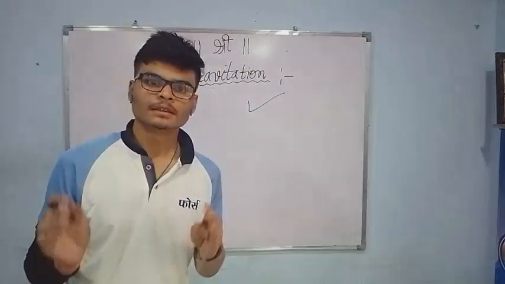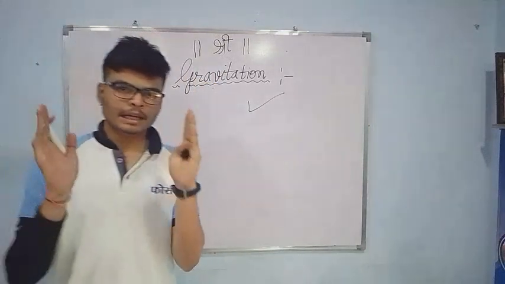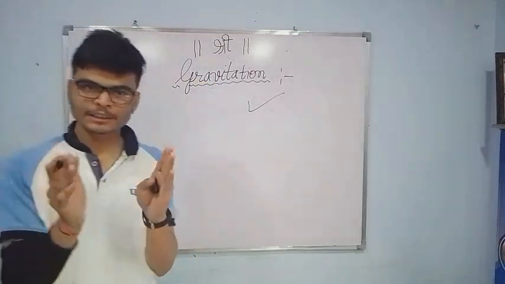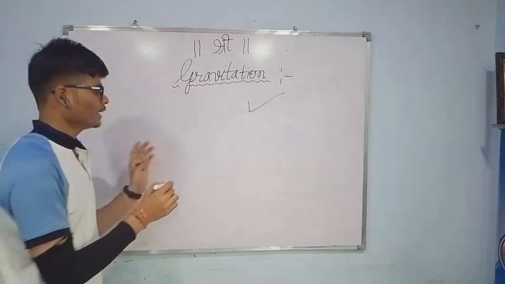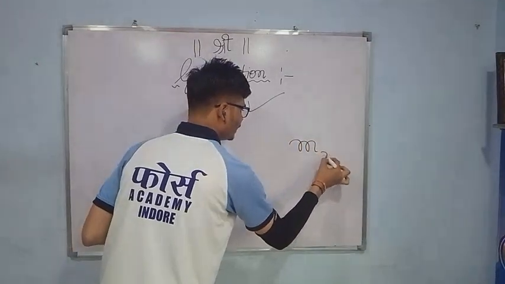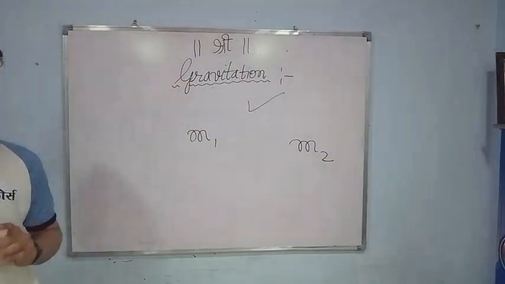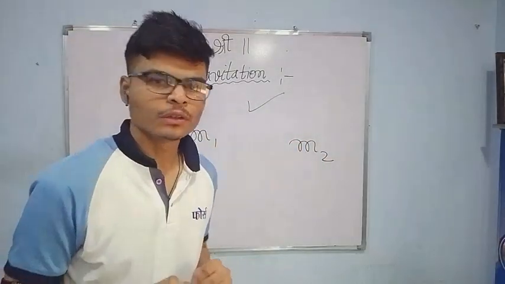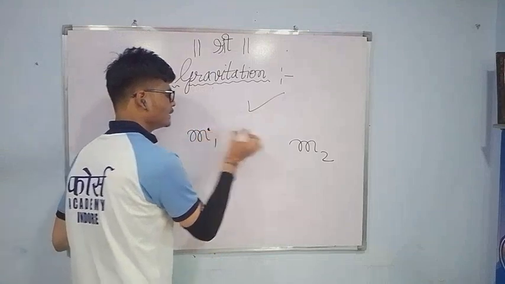Whenever there is a gravitational force between two bodies, any object on this planet experiences gravitational force.